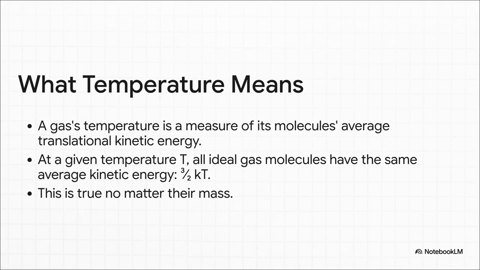And the implications here are massive. First off, temperature isn't some abstract thing. It is a direct measure of the average jiggling energy of molecules. The hotness you feel is literally the energy from atoms smacking into your skin. Second, at the same temperature, a big, heavy oxygen molecule and a tiny, light helium atom have the exact same average kinetic energy. Think about that. That means the little helium atom has to be moving way faster on average to make up for its small mass. This is why light gases like helium can escape Earth's atmosphere, while heavy ones like oxygen are stuck here.